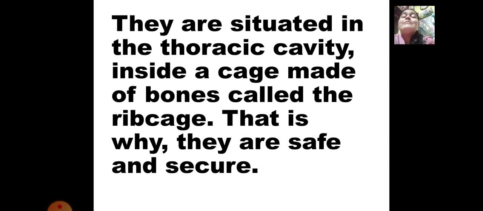Who both? The heart and the lungs. They are very important and very delicate, and that is why they are safe and secure inside the rib cage which is made up of bones.